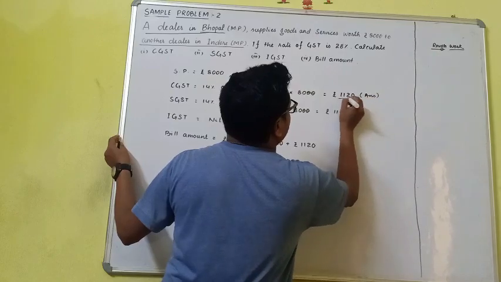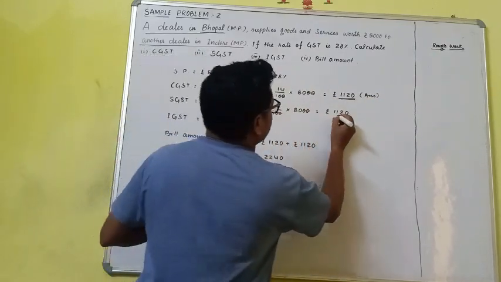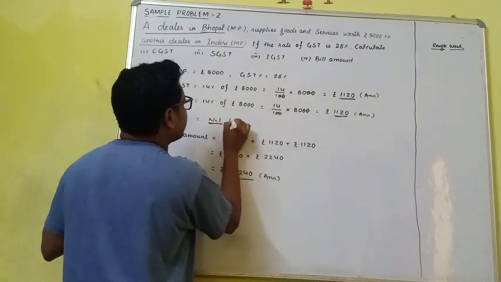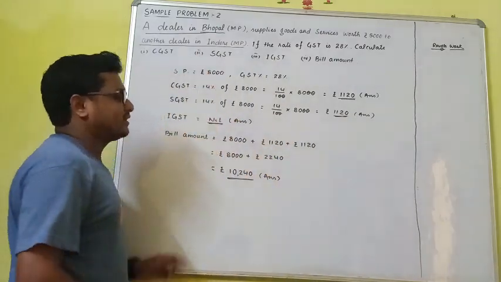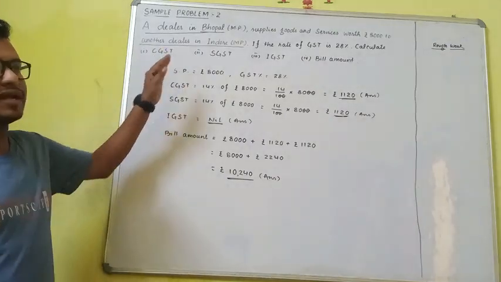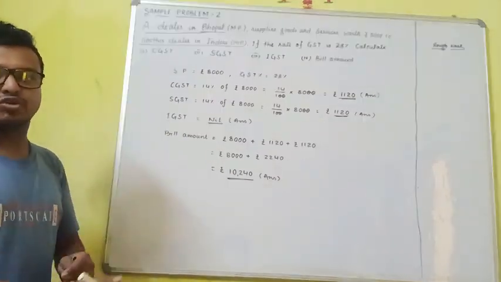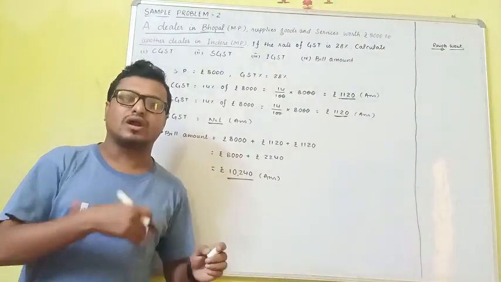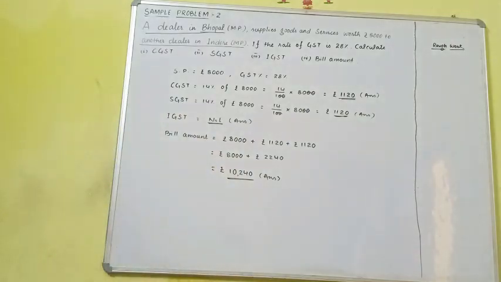In case of each and every point you have to write like this, whatever is asked in your exam. Like this you have to solve the problem. See, this is all about an intrastate transaction. Next question we will do on an interstate transaction and how to calculate the bill amount.